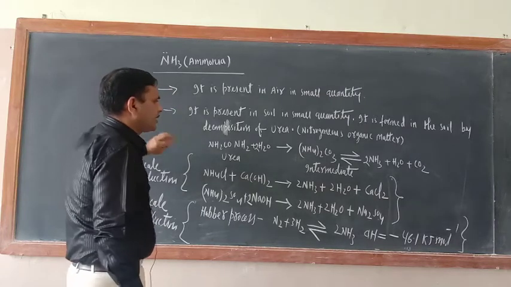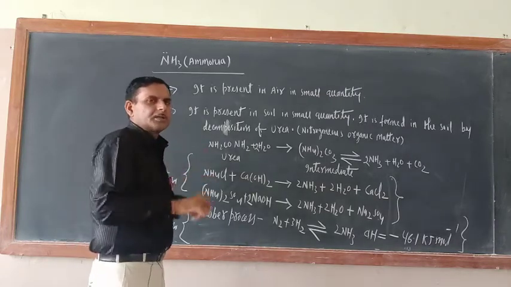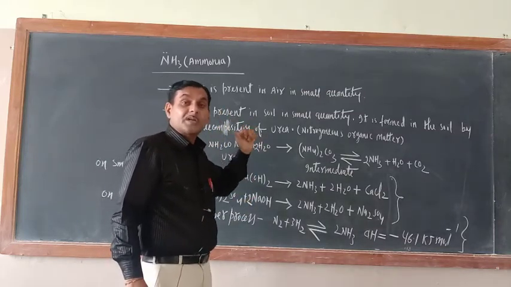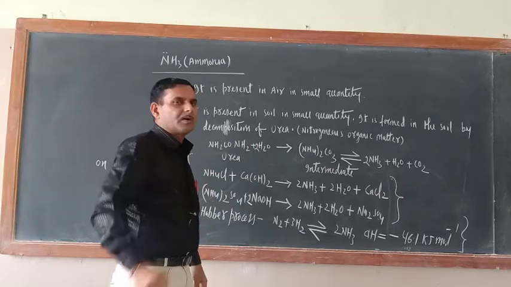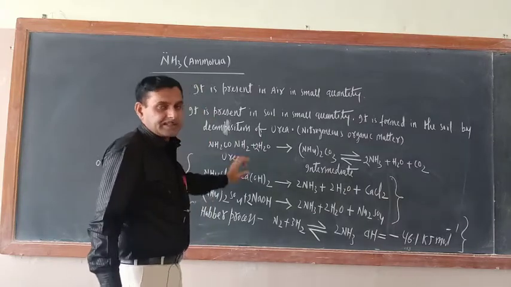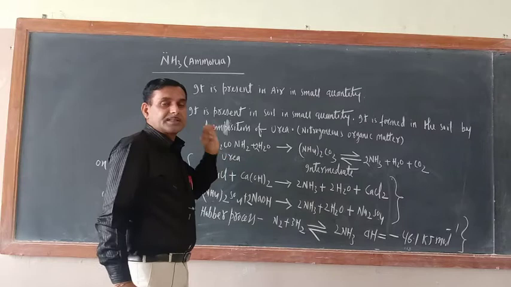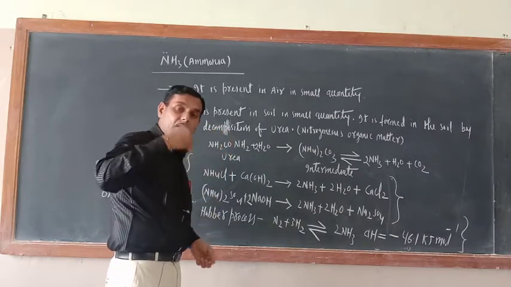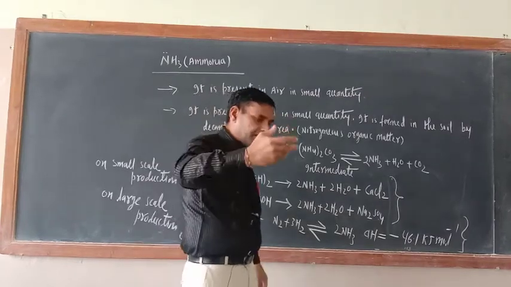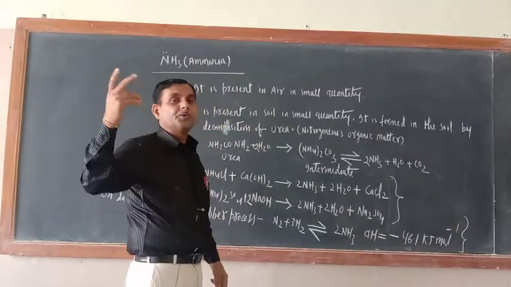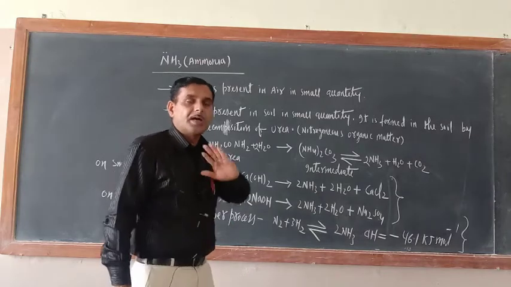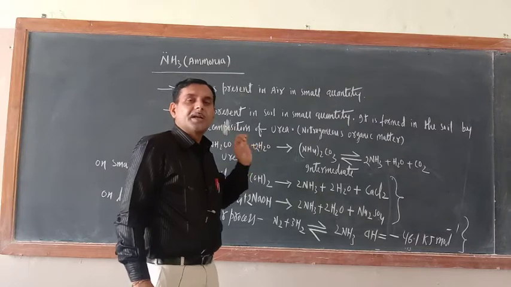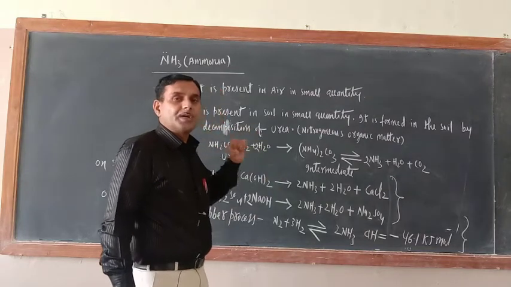If you see carefully, ammonia is found in trace amount in the air, very trace amount. Its small-scale presence is there in the soil also. In the soil we actually use urea. For large-scale production of crops, what is required? A nitrogenous compound, that is urea.